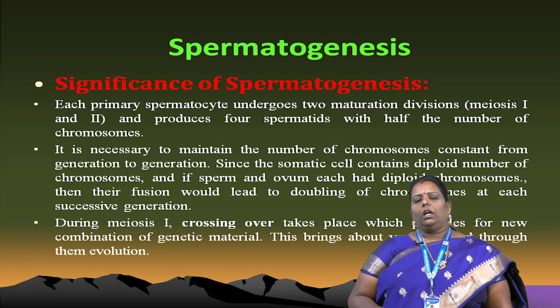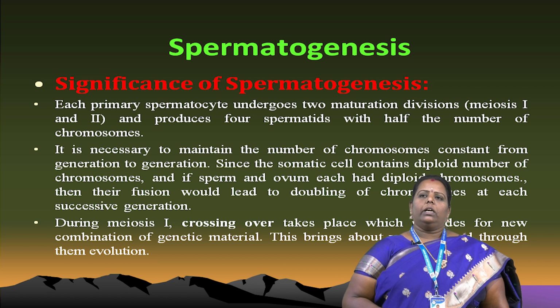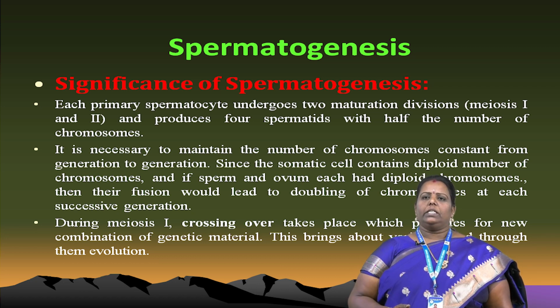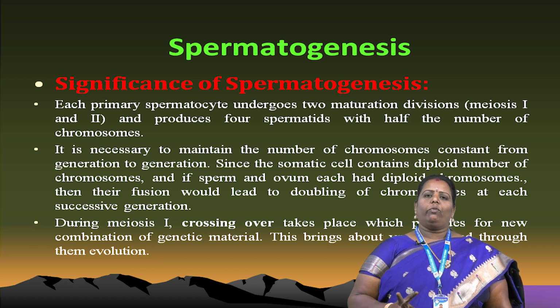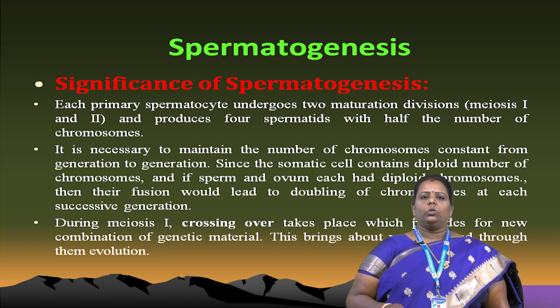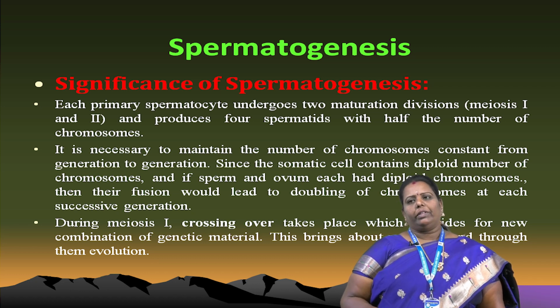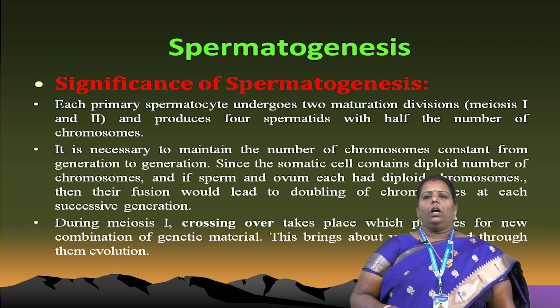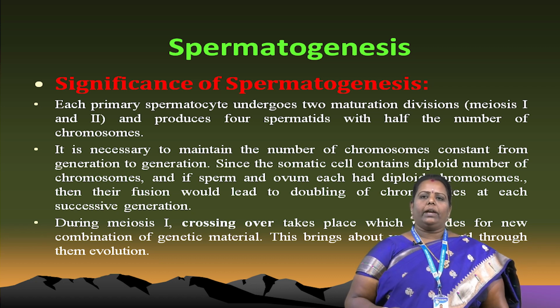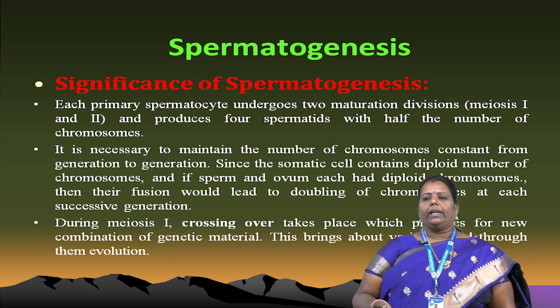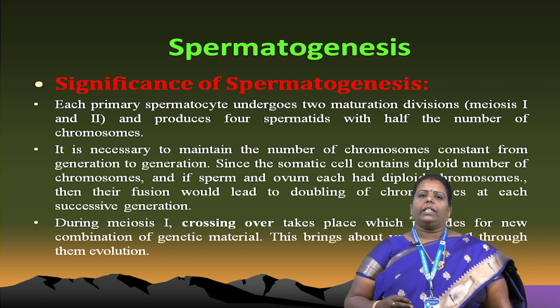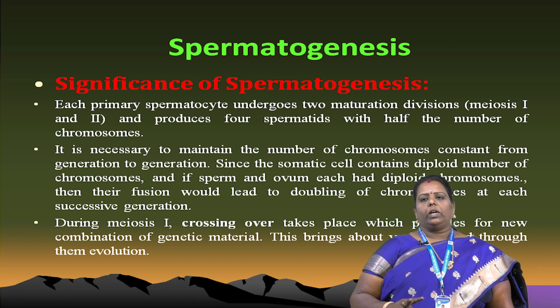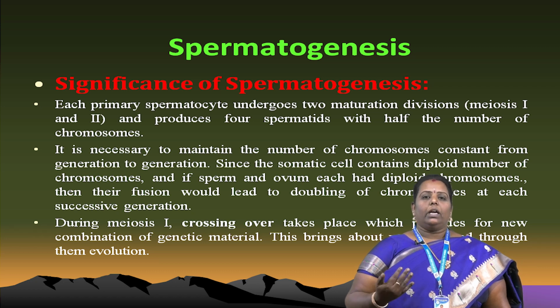Next, what is the significance of spermatogenesis? What is the importance of spermatogenesis? Each spermatocyte undergoes 2 maturation divisions, meiosis first and second, and 4 spermatids are produced with half the number of chromosomes. It is necessary to maintain the number of chromosomes from generation to generation. Since normally the somatic cells contain a diploid number of chromosomes, the sperm and the ovum would also have the diploid number. During meiosis I, crossing over takes place. With crossing over, there is an interchange of genetic material. It also brings variation through evolution.